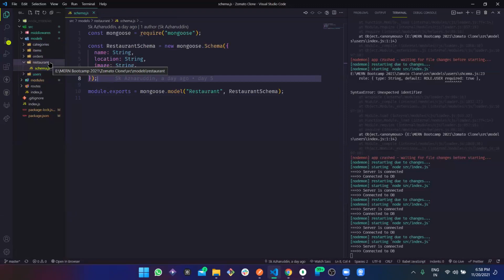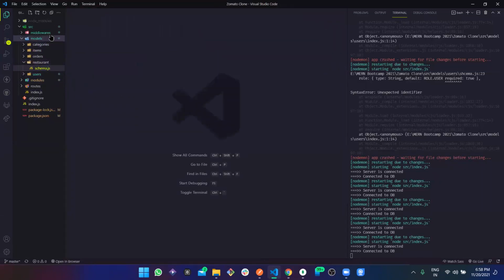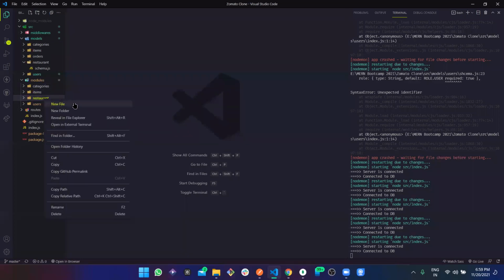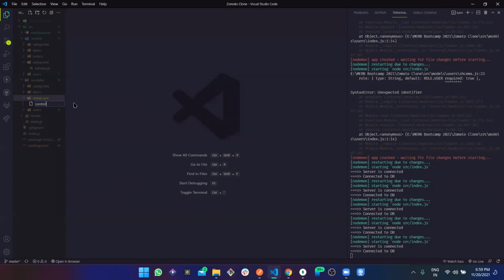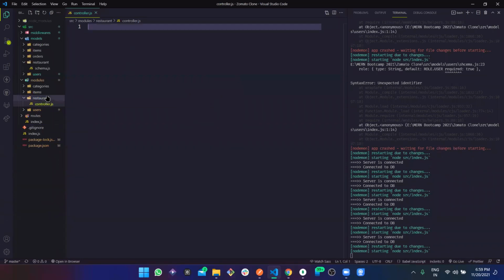This is the model. We are not going to work on the model. We are going to work with the controller part. And it seems like we do not have any. So let's just create one. Restaurant. New file. Controller.js.